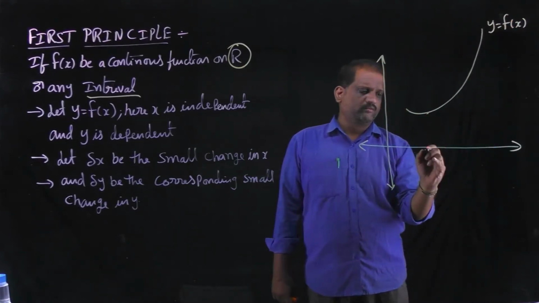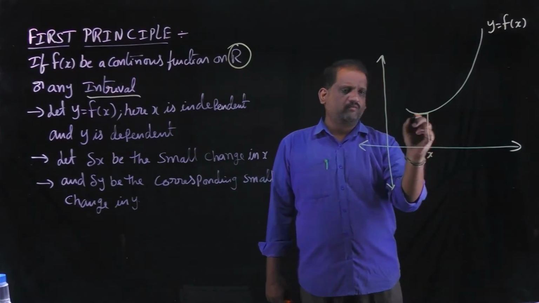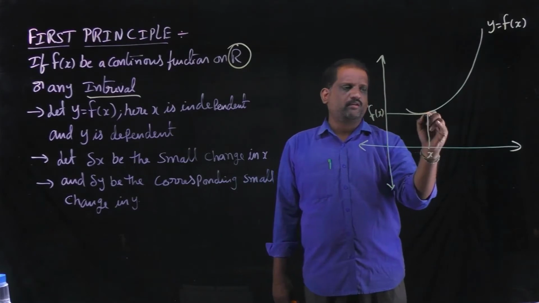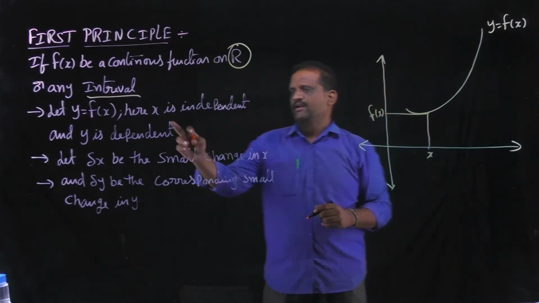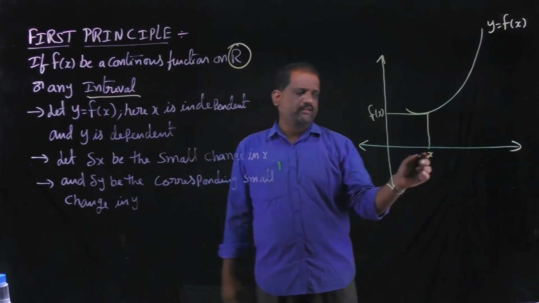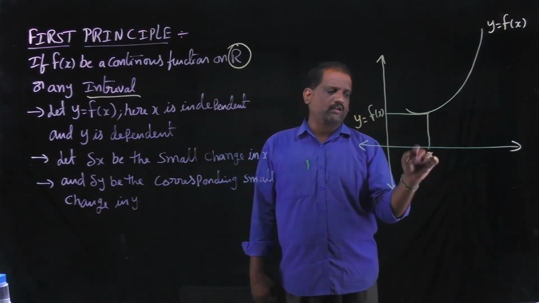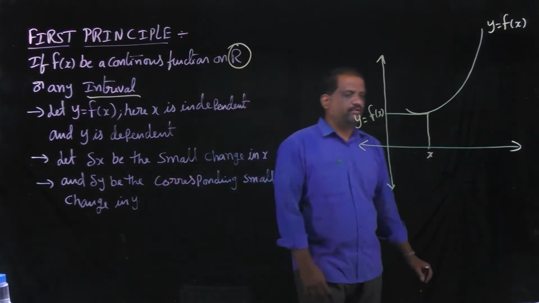Here let a point x, then y becomes f of x. Then this point is x comma f of x. Next, here x is the independent variable and y is the dependent variable on x. Let delta x be the small change in x.